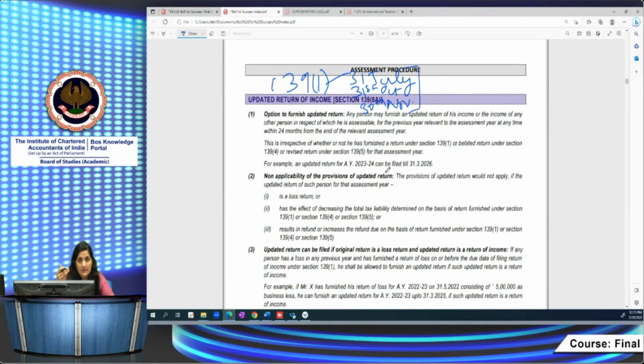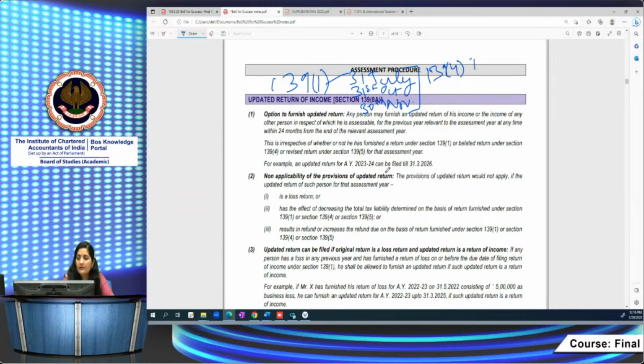Further, if you are not able to file the return of income within these due dates, then you have the option to file a belated return. The time limit given is three months prior to the end of the relevant assessment year. These are the wordings of the provision as per section 139(4).